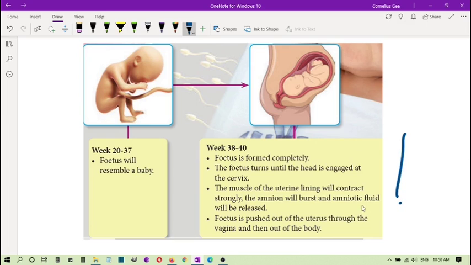During this time, the fetus is complete. The fetus turns around until the head is engaged at the cervix. It's kind of natural. And the muscles of the uterine lining will contract strongly, the amnion will burst and amniotic fluid will be released, and of course finally the baby is born out of the mother's body.